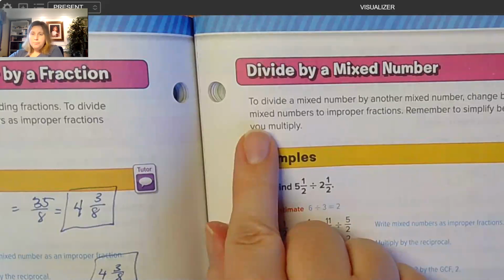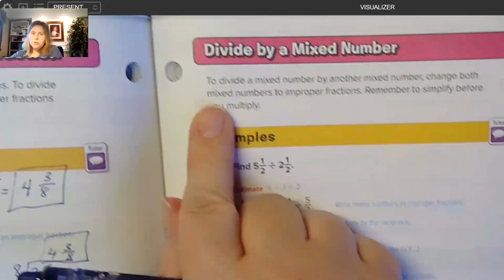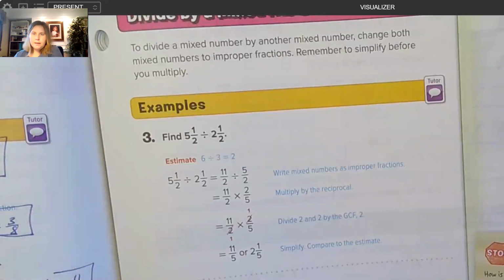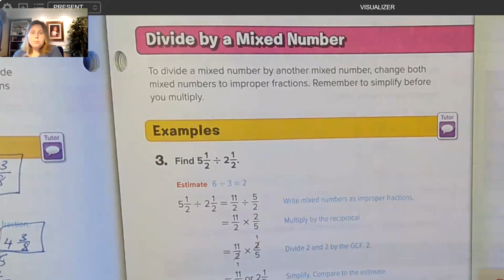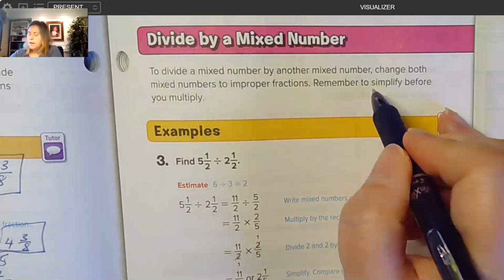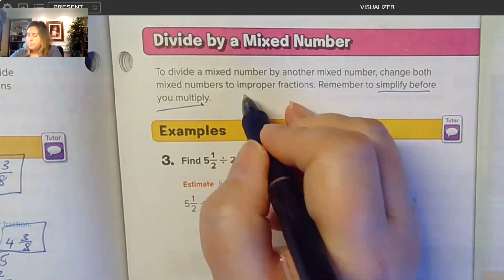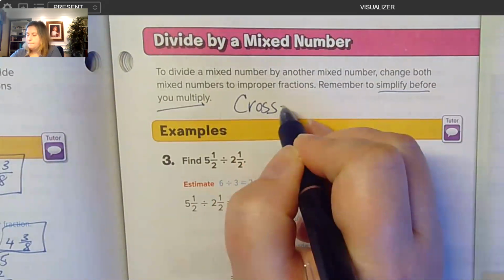Page 327. To divide, let's get that on the screen. To divide a mixed number by another mixed number, change both mixed numbers to improper fractions. Remember to simplify before you multiply. So when they say simplify before you multiply, what they're asking you to do is cross cancel.